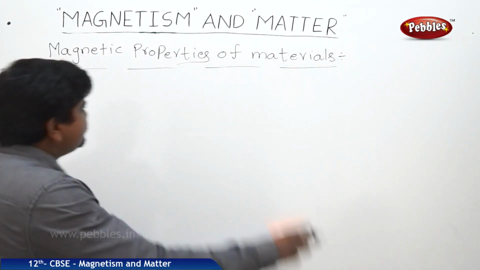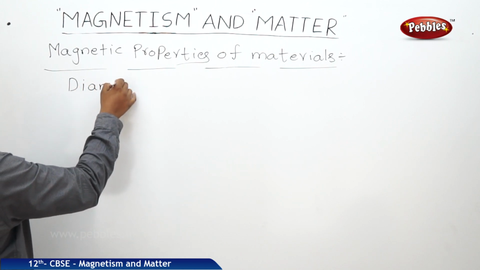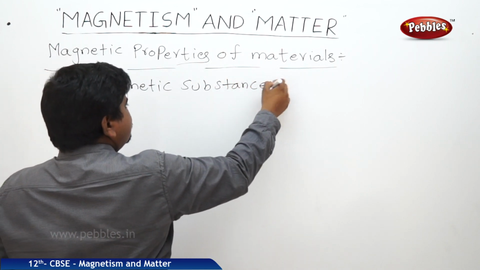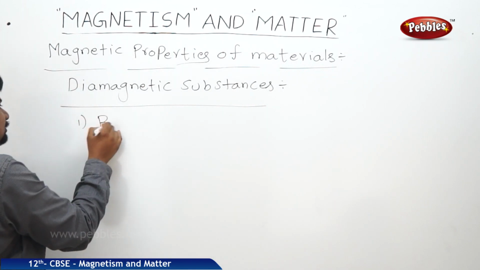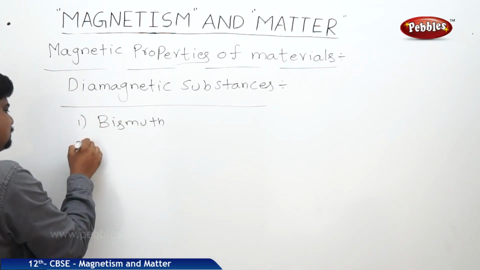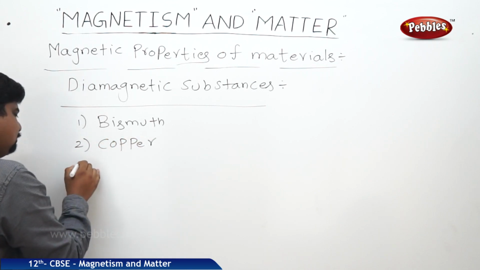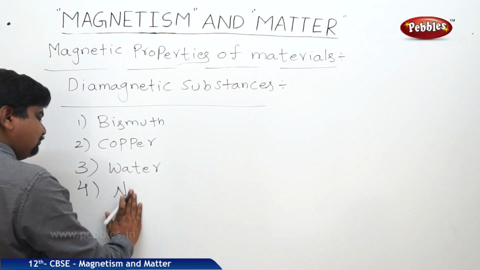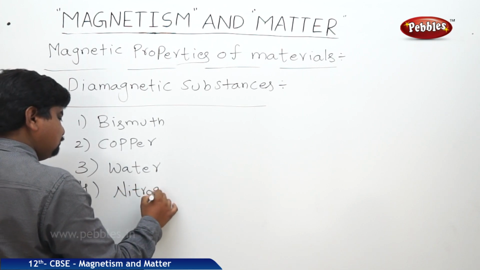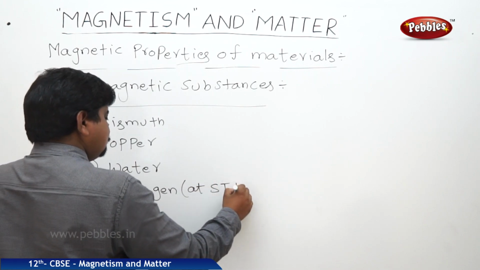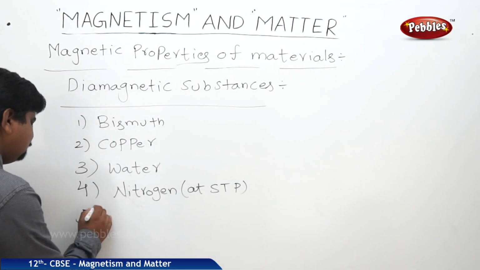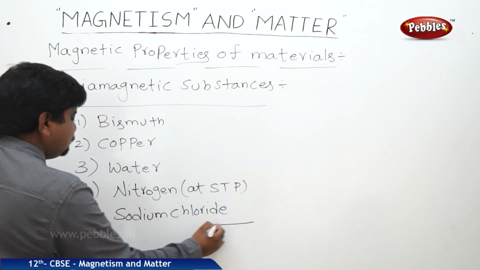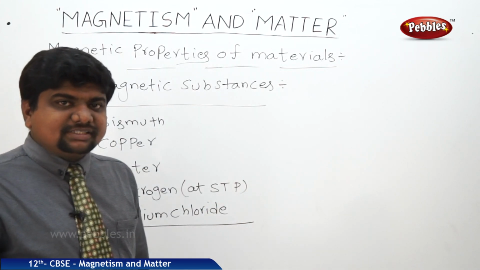The examples of diamagnetic substances are: first one bismuth, second one copper, third one water, fourth one nitrogen at STP, fifth one sodium chloride. These are all examples of diamagnetic substances.